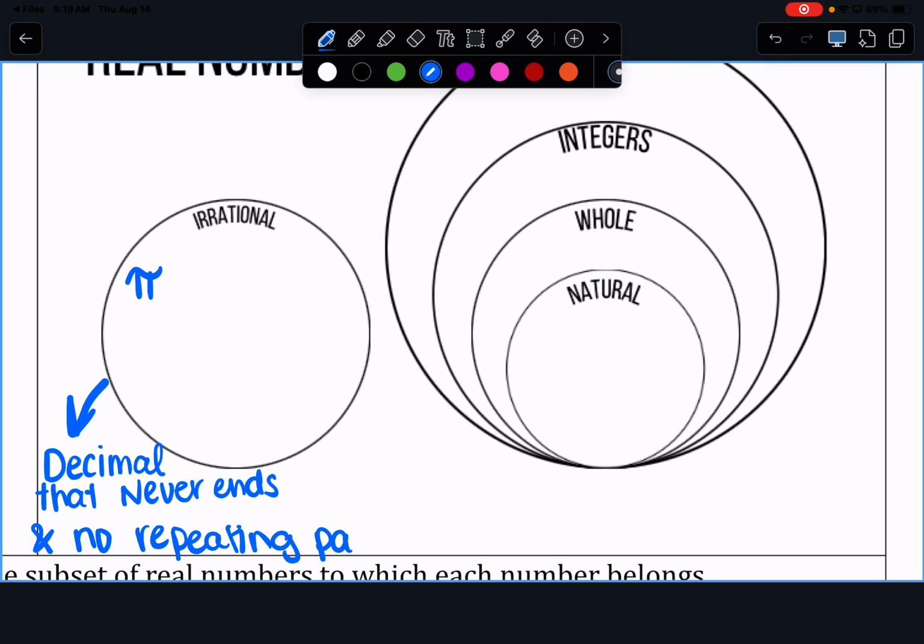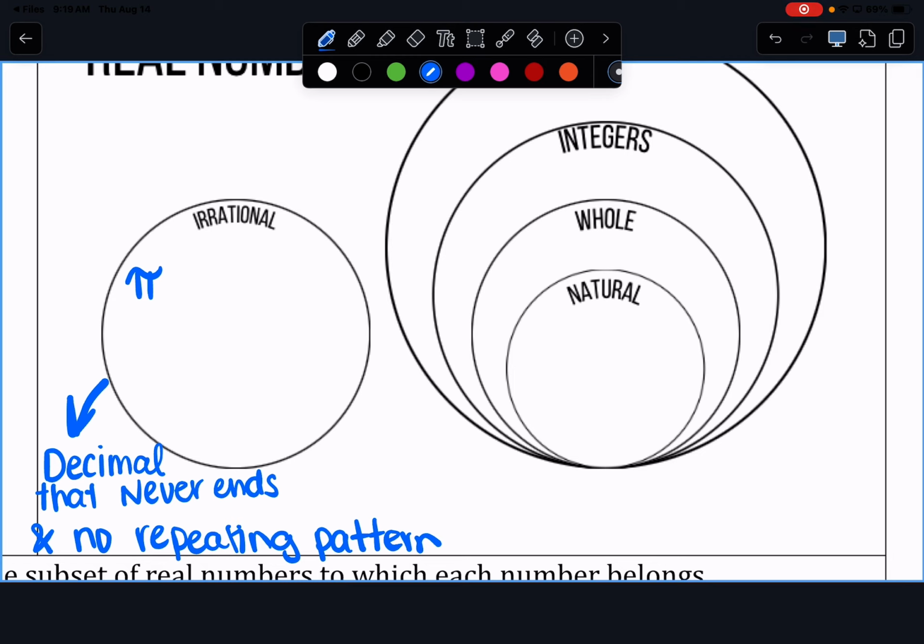Now, pi is not the only irrational number, okay? If we go by that logic, is there any other numbers you can think of that would be irrational? Repeating decimals? Well, no, because irrational numbers have no repeating pattern. So we could have a number like 5.12345, 12345, 12345, 12. That's a repeating pattern. Versus 12753562237, and it just keeps on going forever, right?